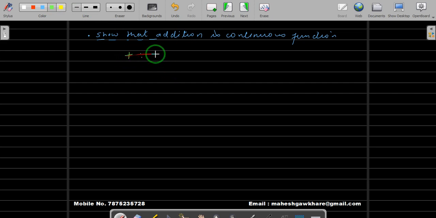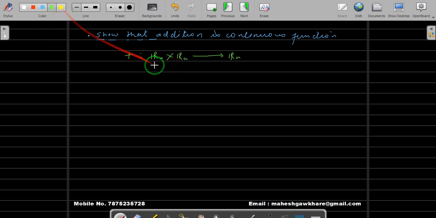So addition is a function from Ru cross Ru, and when you add two real numbers, the outcome is again a real number. So addition is a function from Ru cross Ru to Ru.